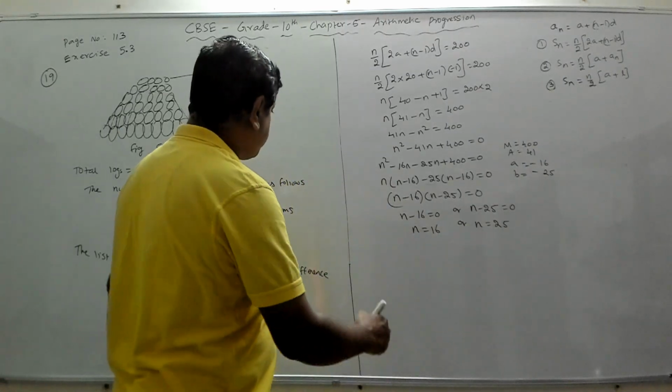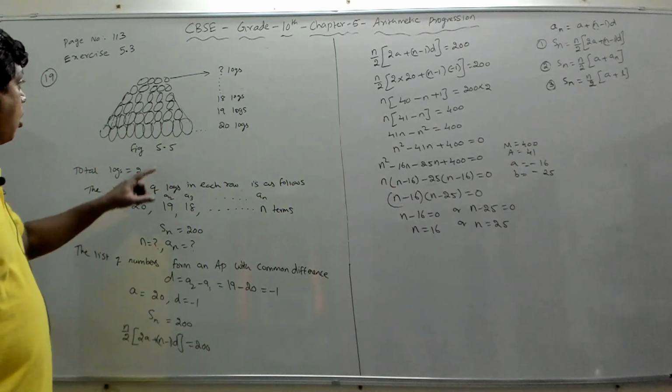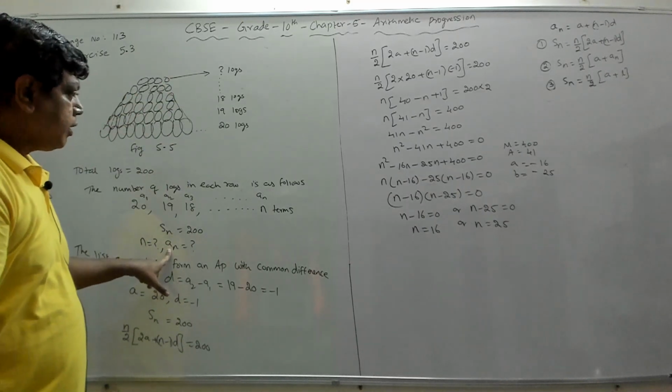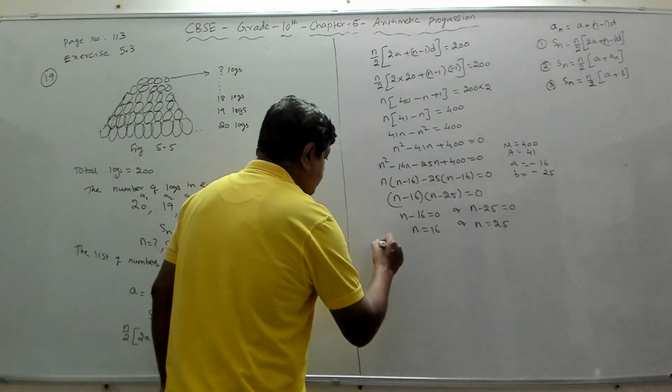We'll have to check. Now what should we find? We should find the number of logs in the nth row, which means we should find an. For n we got two values. So when n is 16, what is our an?